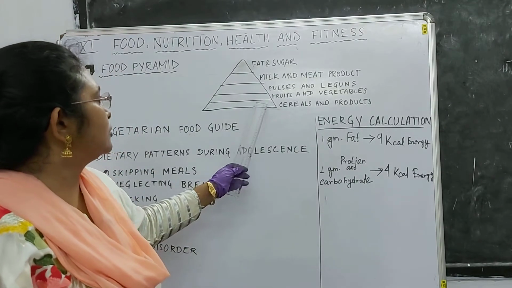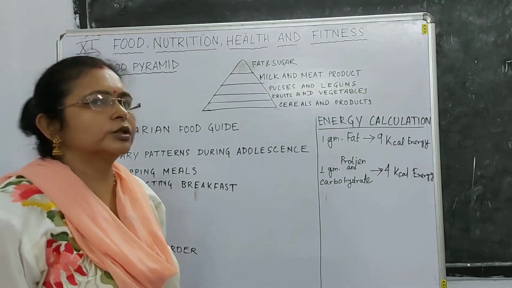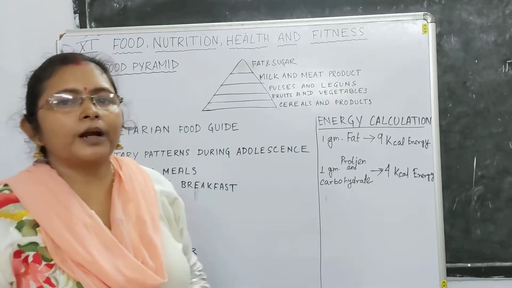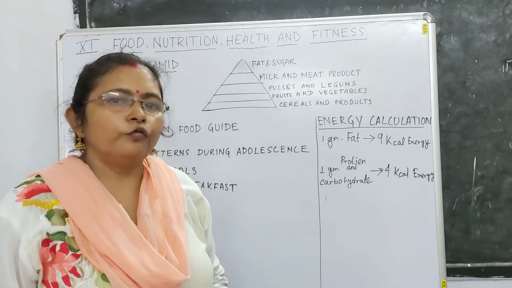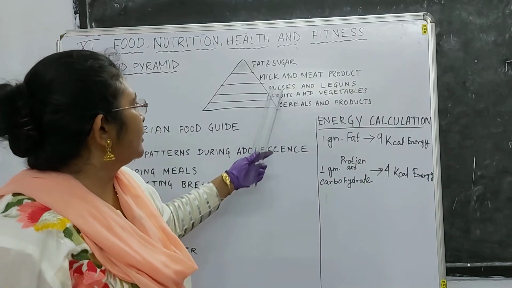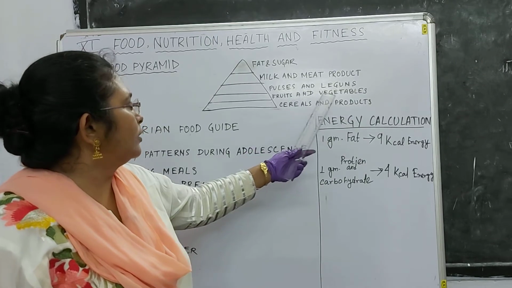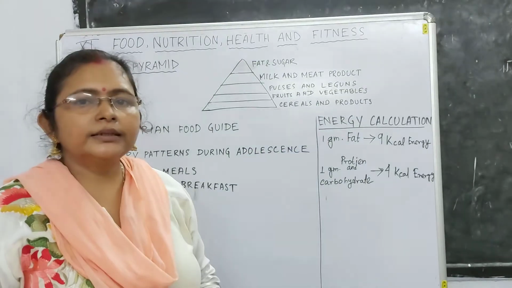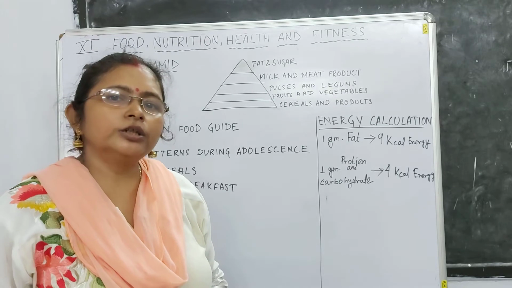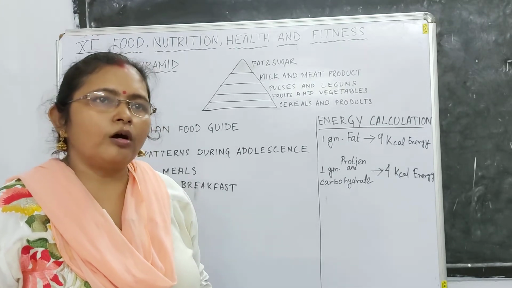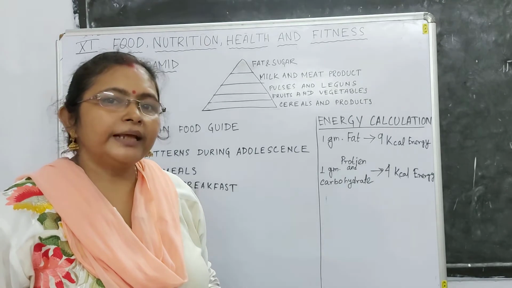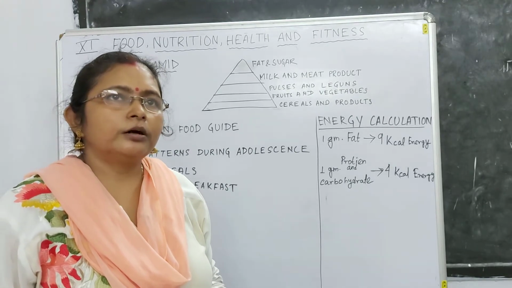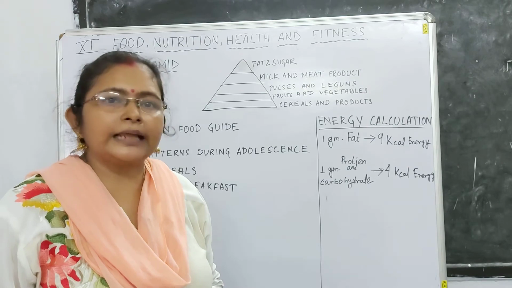Next comes the third group, pulses and legumes. Pulses and legumes means sprouts, lentils, rajma, these are examples of pulses, which we require more than milk and meat products in our daily diet. So in our balanced diet you will see that in lunch and dinner we always have some examples of pulses and legumes, in the form of mixed veg dal, paneer, chole, like that.